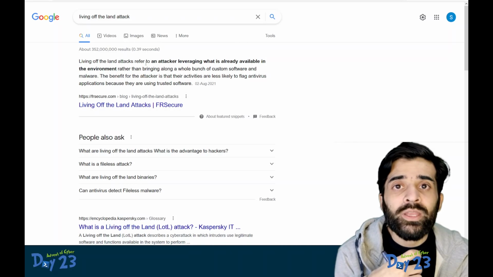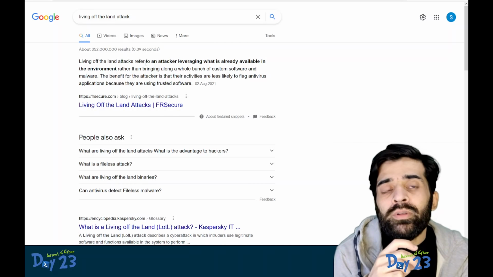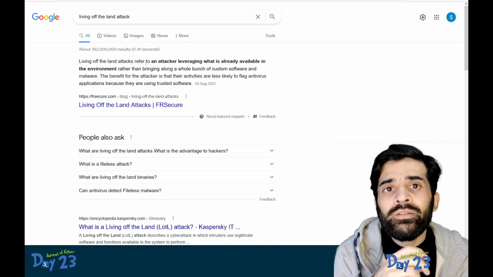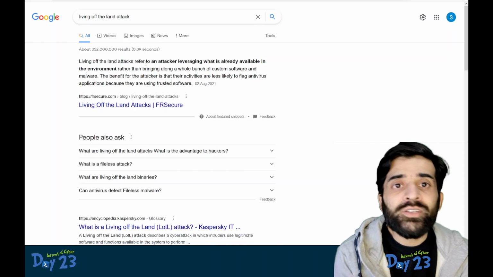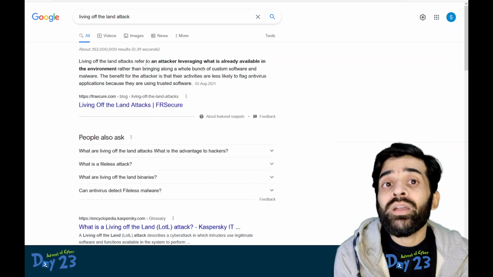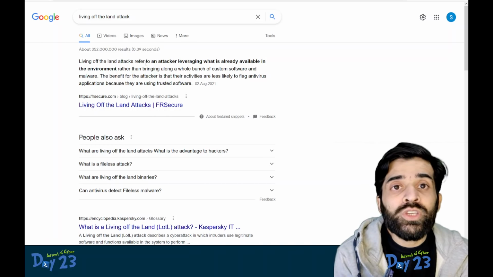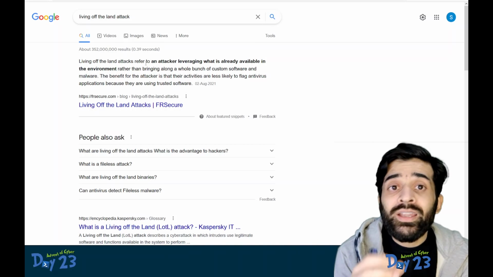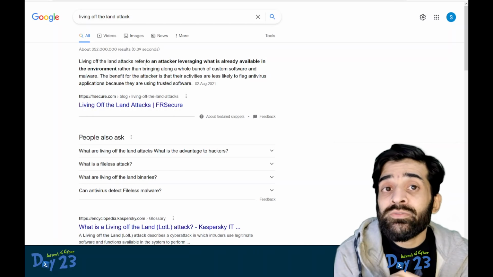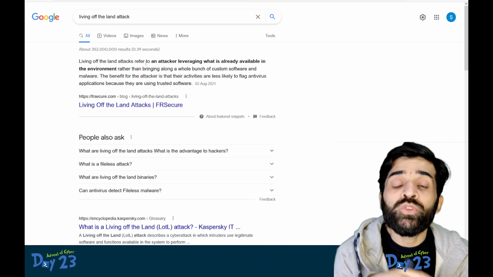Let me explain. Whenever an attacker compromises a machine and gains initial access, instead of downloading other applications into the machine to perform further post-exploitation activities, the attacker uses legit binaries which are already present in the machine to perform certain actions.